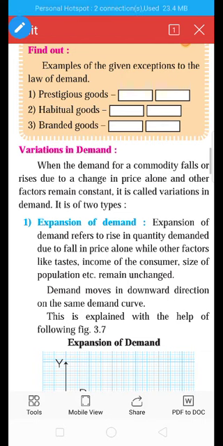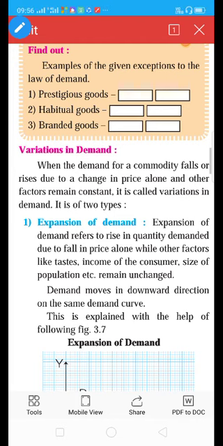In the previous video number 14, we have learned the exceptional law of demand. Yes, there are many exceptions to the law of demand. In those cases, the law of demand is not valid. In the exceptional law of demand, price and demand have a direct relationship. In the law of demand, price and demand have an inverse relationship.